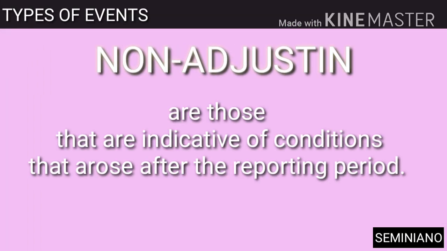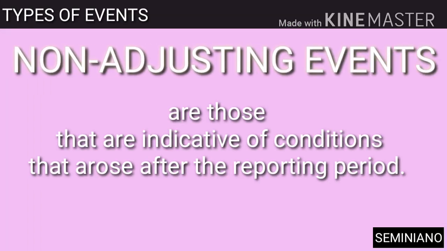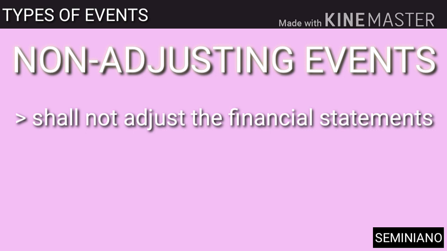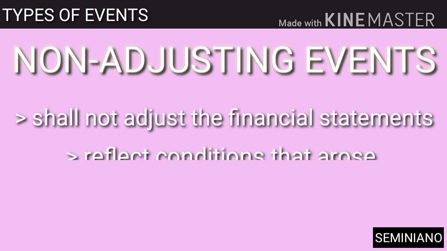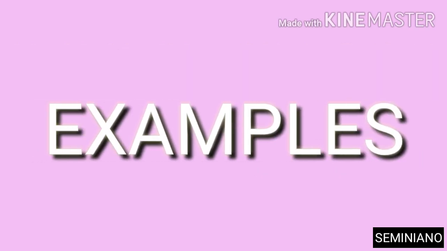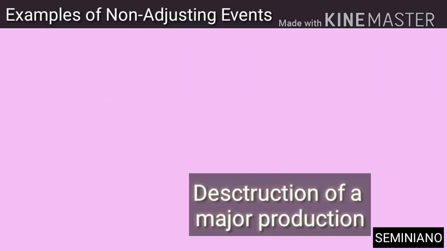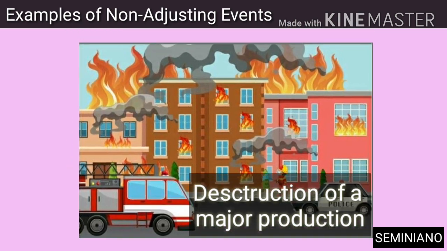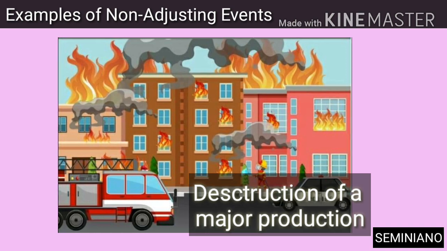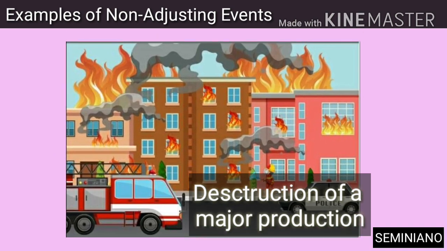Non-adjusting events are those that are indicative of conditions that arose after the reporting period. To elaborate, an entity shall not adjust the financial statements in respect of those events after the end of the reporting period that reflect conditions that arose after the end of the reporting period. Some examples for this event are the destruction of a major production plant by a fire. In this case, the entity should not adjust to account for the impairment loss that arose after the end of the reporting period.